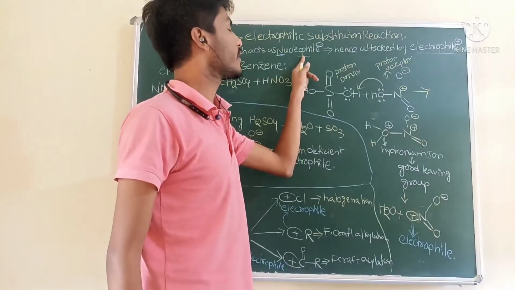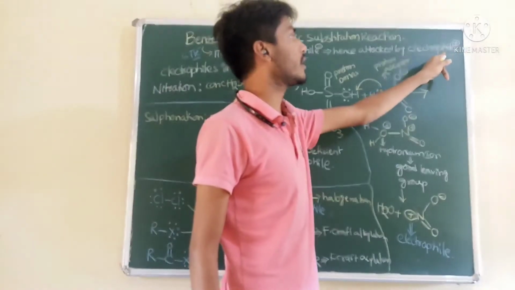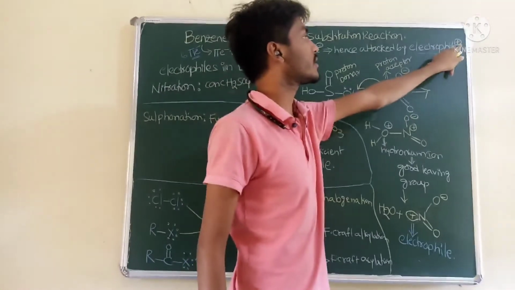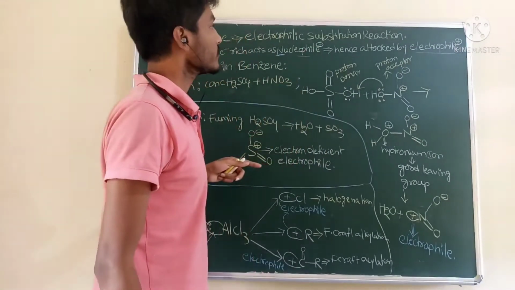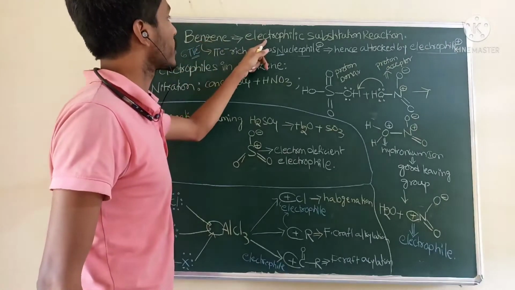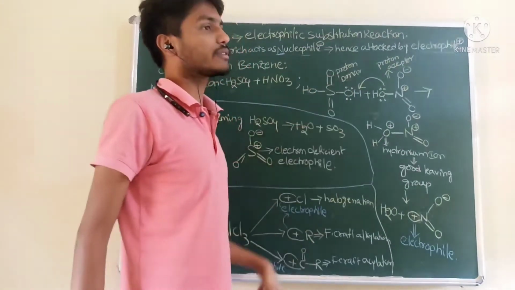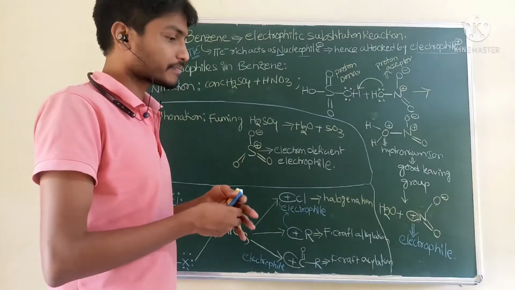It is a nucleophile having negative charge, the pi electrons. These pi electrons are attacked by the electrophile. Electrophile is electron loving; it has positive charge in order to love the electrons present in benzene. So that's why benzene undergoes electrophilic attack by an electrophile. Why does benzene undergo a substitution reaction?